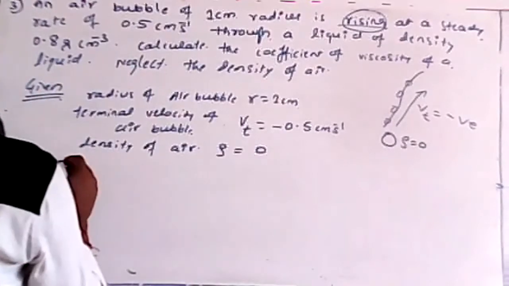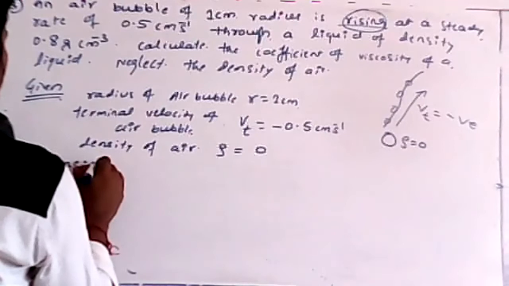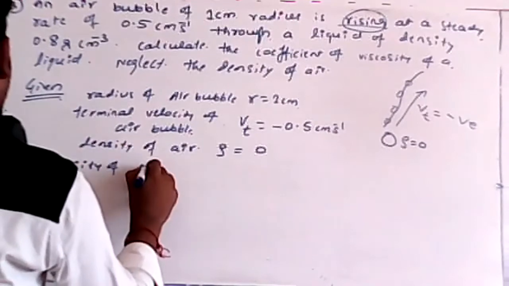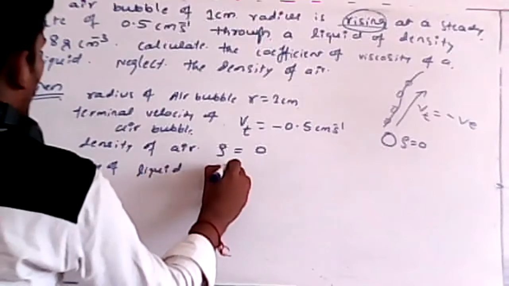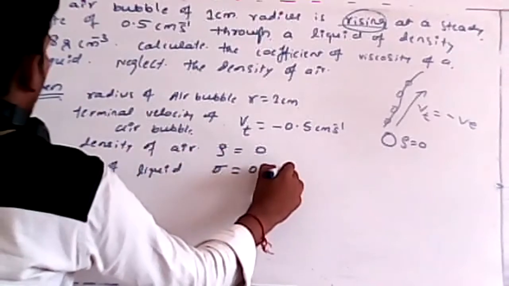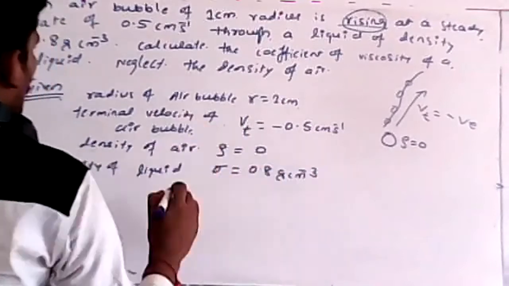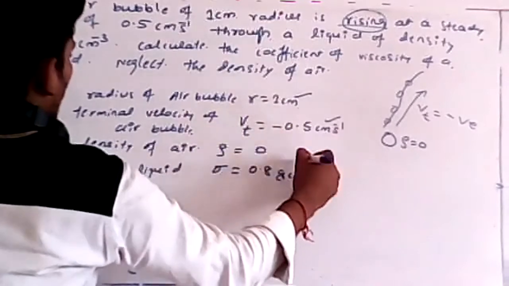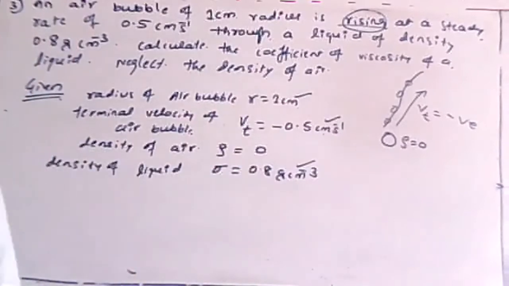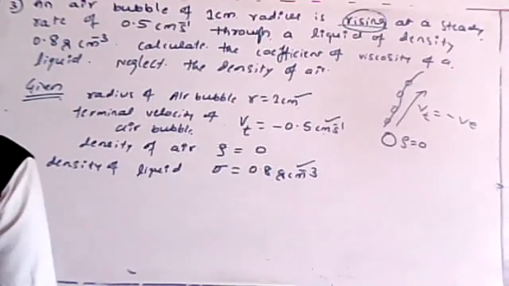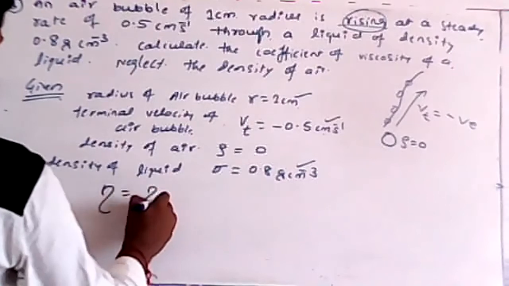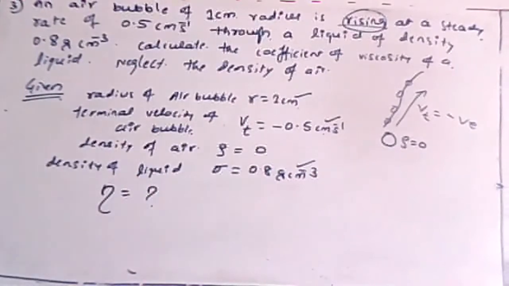The density of the viscous medium or liquid is sigma, they gave 0.8 gram per centimeter cube. This is also in centimeters, no need to convert. Now what do we have to calculate, students? Calculate the coefficient of viscosity. Again I want eta. Can you calculate it, students? I will give you 2 minutes.